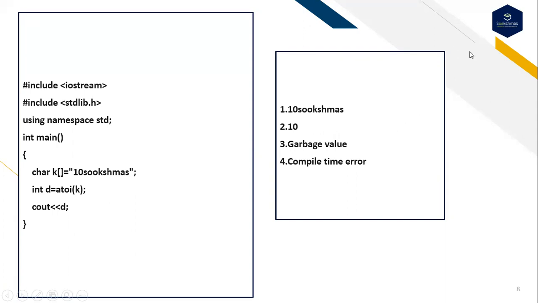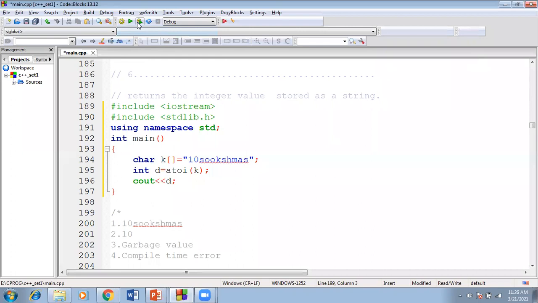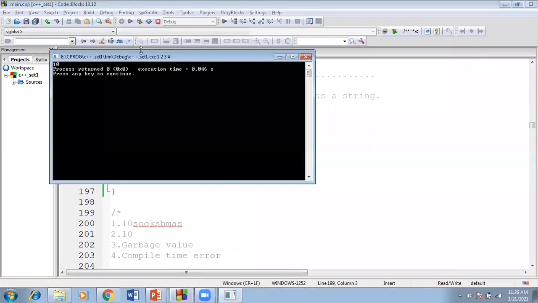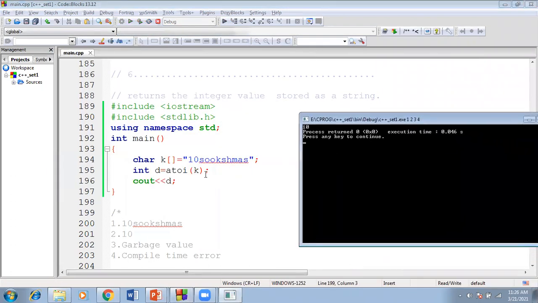We'll execute this code. If you run this code now, you will get the proper output of 10. So these are the points you have to remember. First, you have to include stdlib.h. Then why do we need atoi? It returns an integer value that is stored as a string. This entire thing will be stored in double quotes.